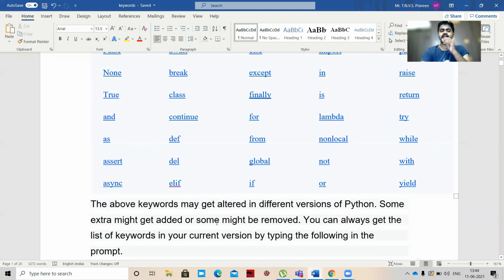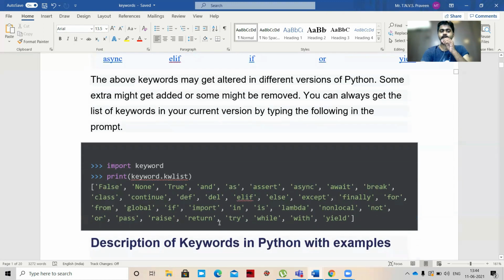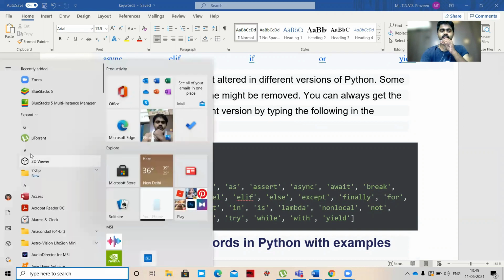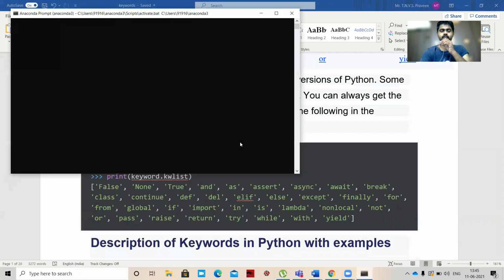You can always get the list of keywords in your current version by typing the following. If you open the prompt and type import keyword, let me show this. We go to Anaconda 3 and open the Anaconda Prompt. Here we type python.